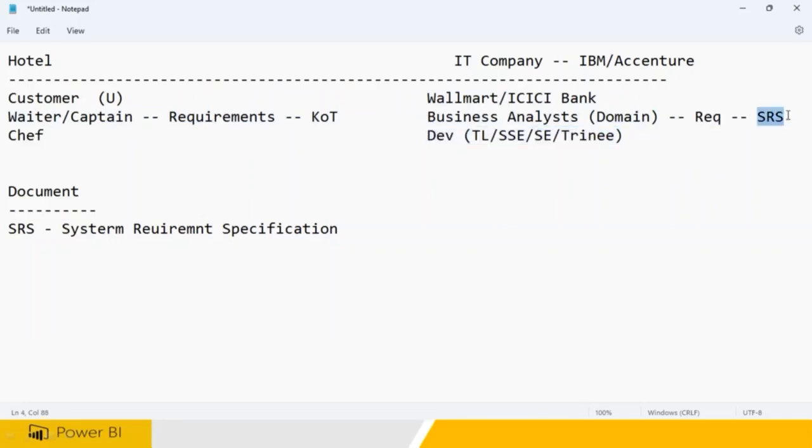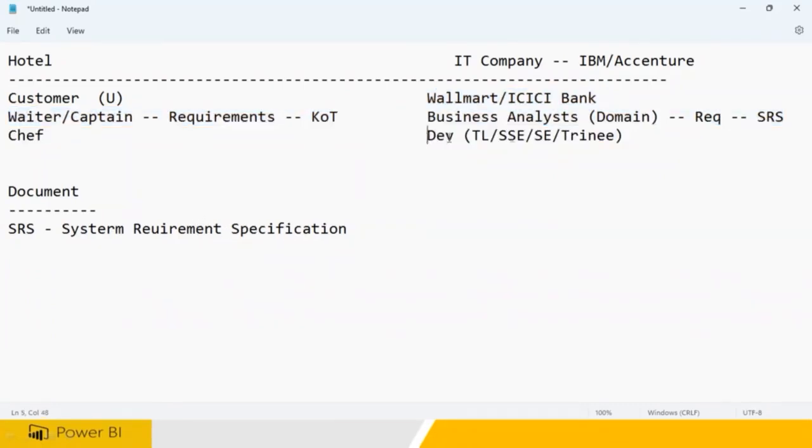All of them started 1-2 years back, and by that time you recruited in the IT company all the TLs and SEs. A lot of work has already started. Am I clear? That is what you need to understand. Do you have any questions till this?